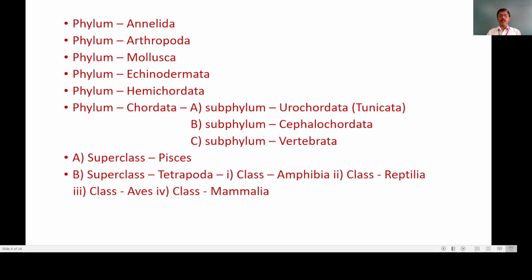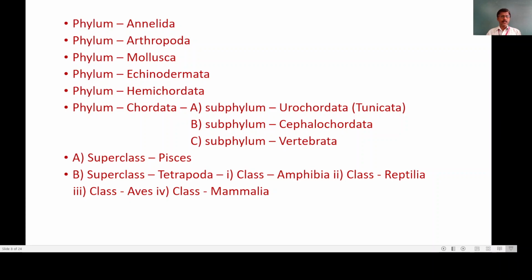Now this phylum Chordata is again subdivided into three subphyla. The first subphylum is Urochordata, also called Tunicata. Then the next subphylum is Cephalochordata, and the third one is subphylum Vertebrata. Now I am telling you very briefly, we will see in a very detailed manner in our regular classes.